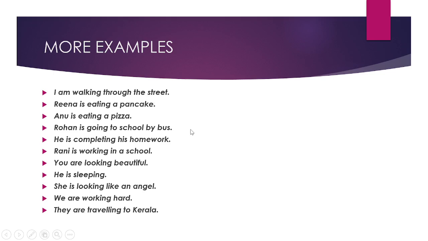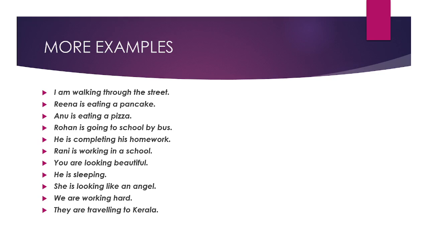Okay. So I am walking through the street. Reena is eating a pancake. Anu is eating a pizza. Instead of saying pizza the wrong way, you can say pizza. Pizza is the correct pronunciation. Try saying it: pizza. Okay, say it in your mind and tell me. Pizza. Okay.